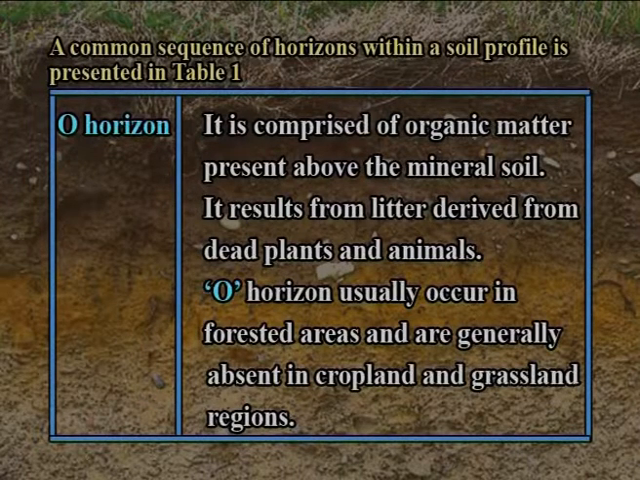O horizon. It is comprised of organic matter present above the mineral soil. It results from litter derived from dead plants and animals. O horizons usually occur in forested areas and are generally absent in cropland and grassland regions.